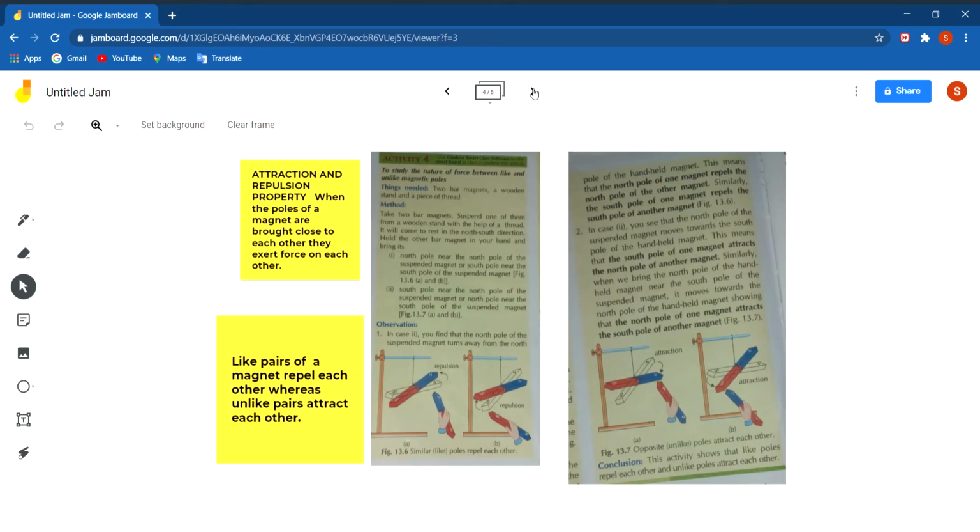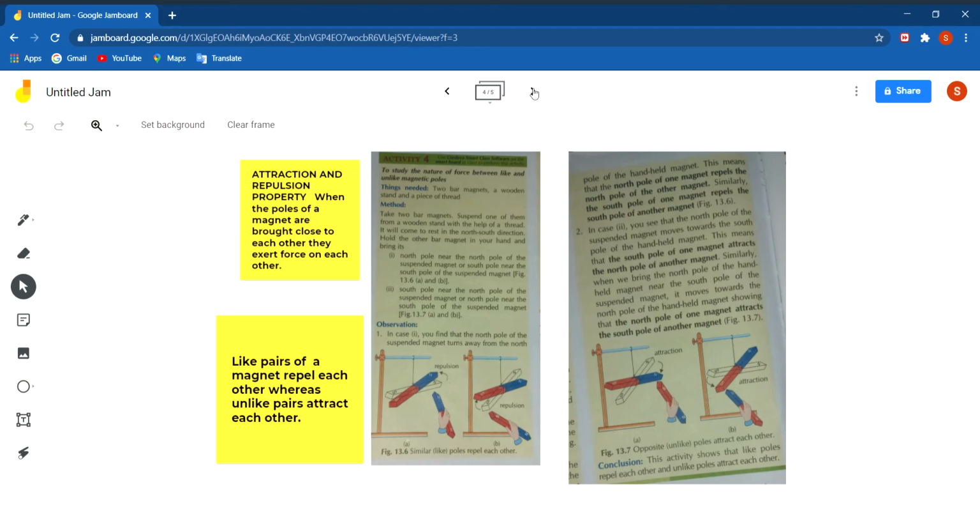Now next we shall discuss the attraction and repulsion property of a magnet. What is the attraction and repulsion property? Attraction means to go towards something and repulsion means to move far. That is repulsion. So what is the attraction and repulsion property? When the poles of two different magnets are brought close to each other, they exert force.